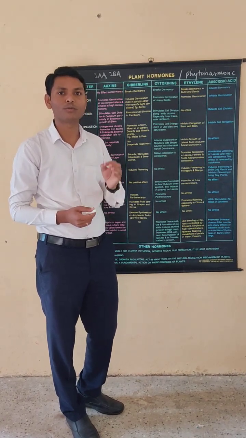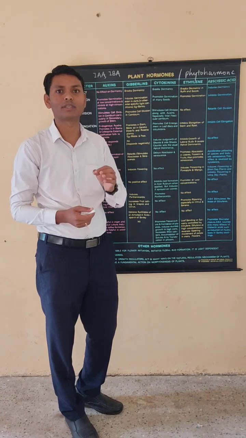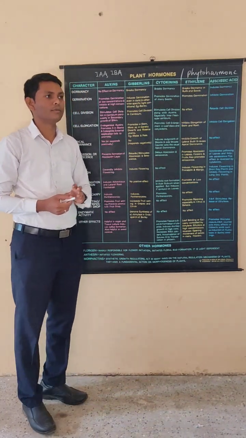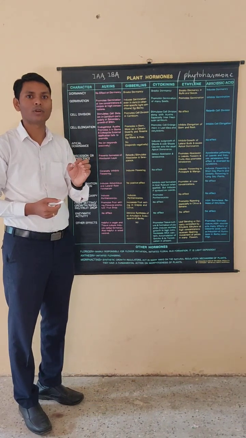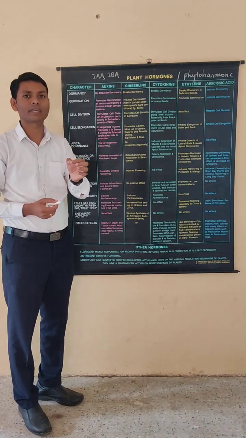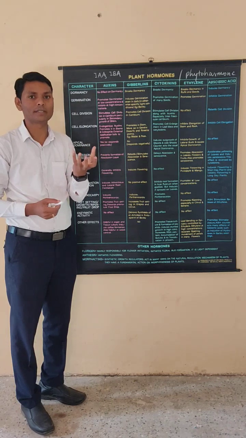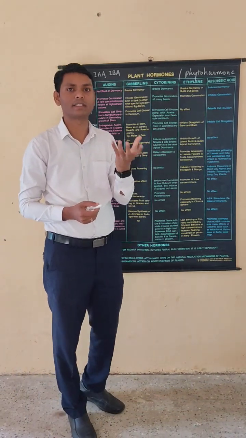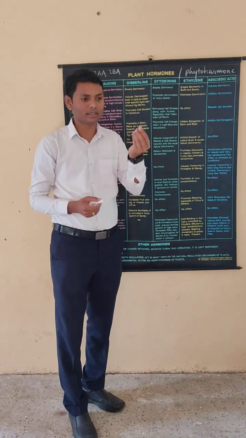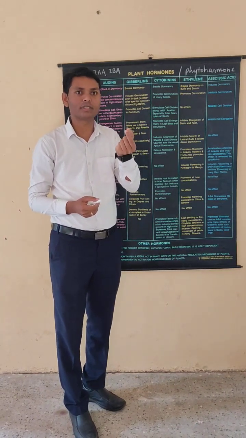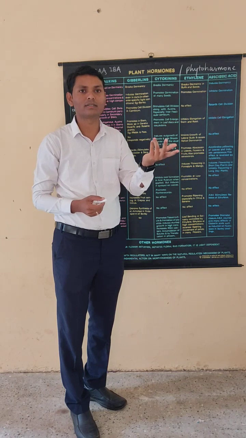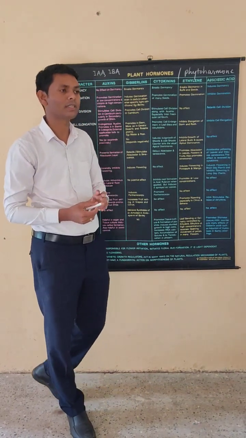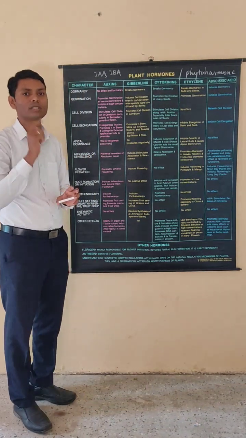Phototropism means photo is light, tropism means bending. When the apical portion of a plant is placed in a petri plate and kept in front of light, the apical tip bends toward the light direction. That phenomenon we call phototropism.